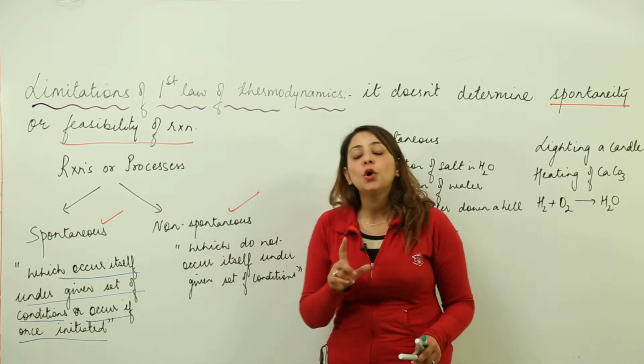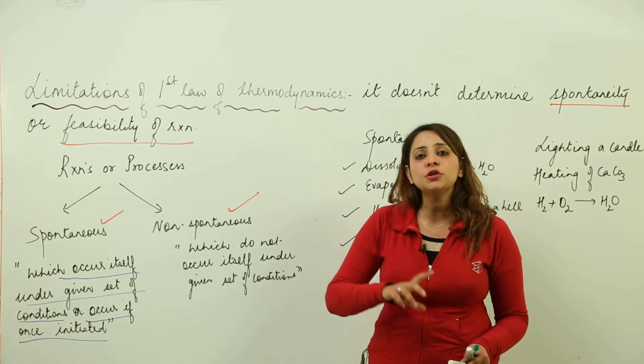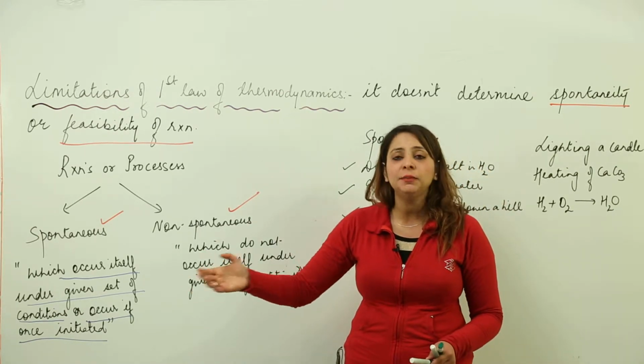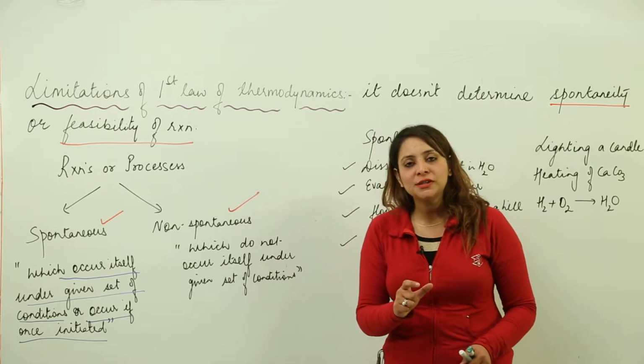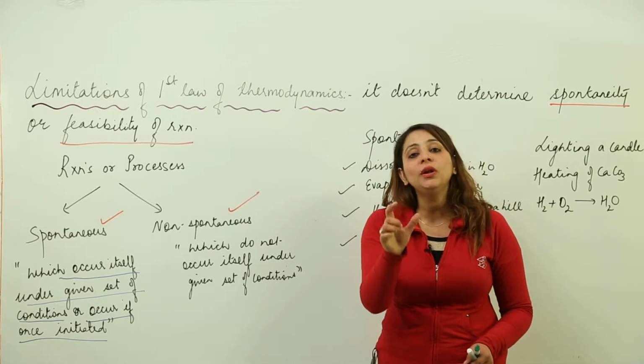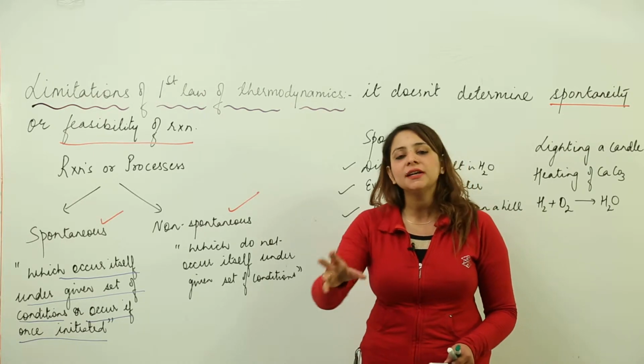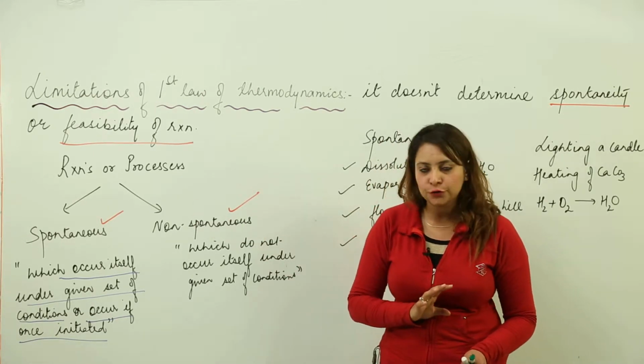Got it? Spontaneous processes are the ones which have an urge to occur in a given direction. That means you don't need to do anything. But there are certain spontaneous processes where an initiation is required, only initiation. Once you initiate it, it is going to occur by itself in a given direction.